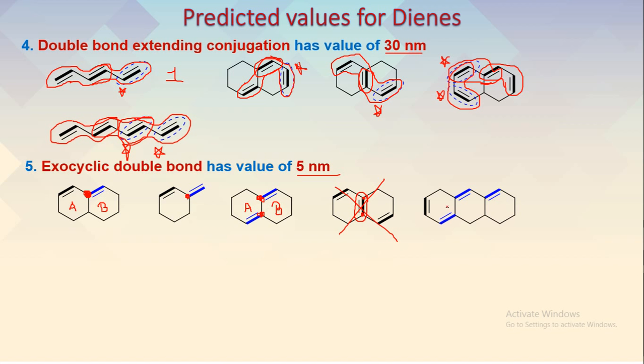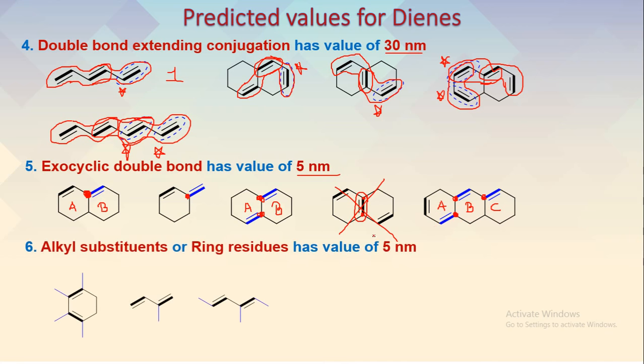Look at the other structure. If I consider this as ring A, this as ring B, and this as ring C, this double bond is an exocyclic double bond for ring B, then this double bond is an exocyclic double bond for ring A, and this double bond is an exocyclic double bond for ring B. So there are 3 exocyclic double bonds for this particular structure. For each exocyclic double bond we add 5 nanometers.